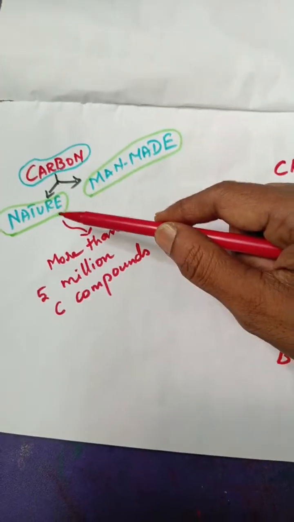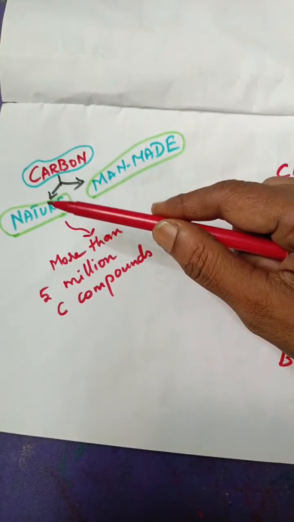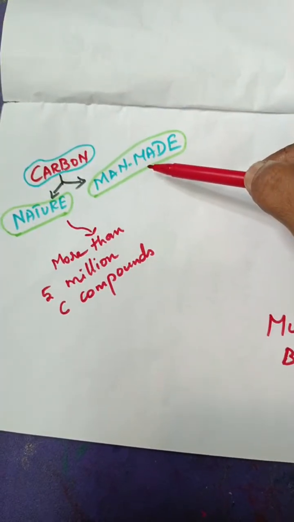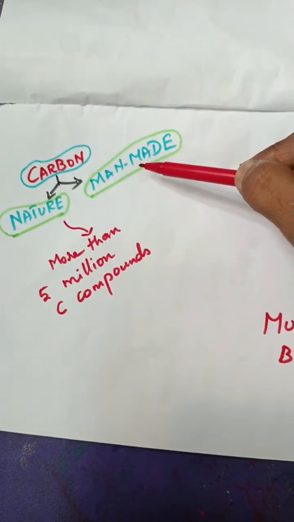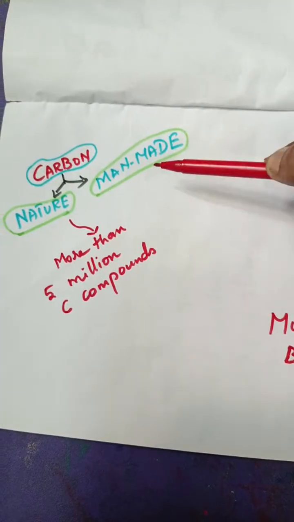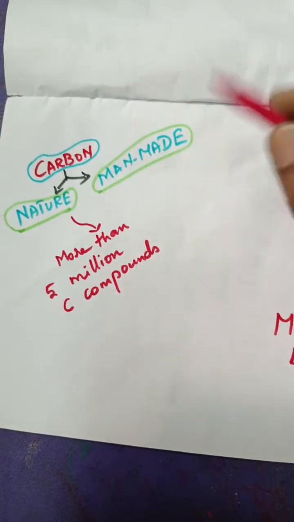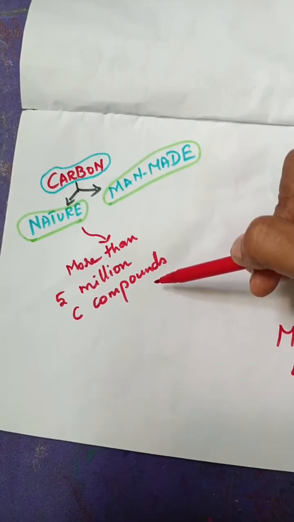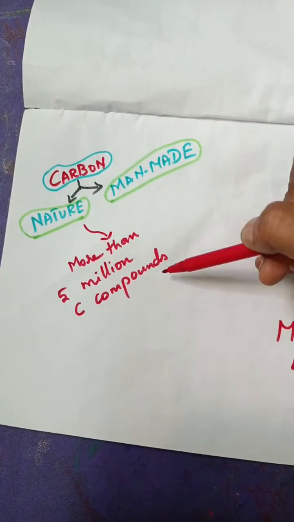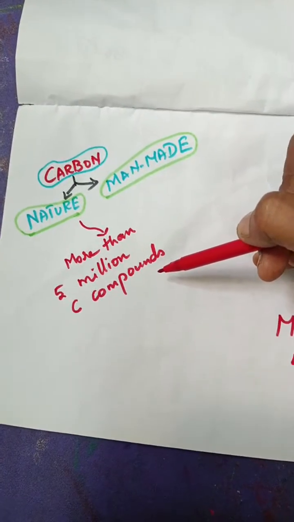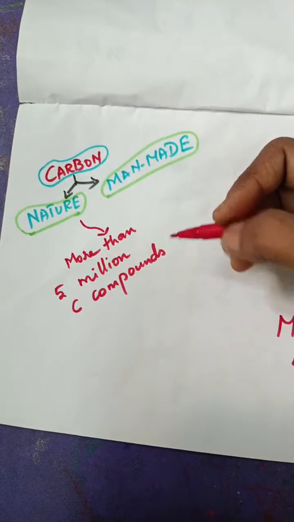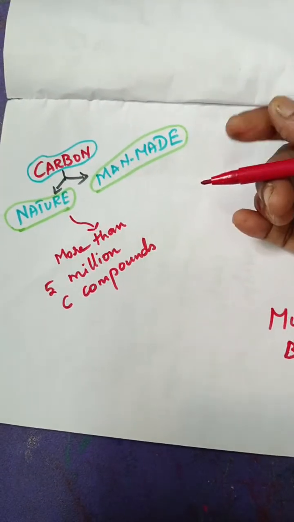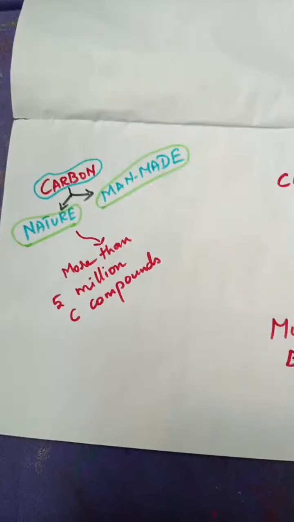So these natural materials are made up of carbon. Not only that, we human beings have also discovered or invented many carbon compounds artificially. If you see, on earth there are more than 5 million carbon compounds available. From that, we human beings are utilizing various carbon and carbon compounds which are useful for our daily life.